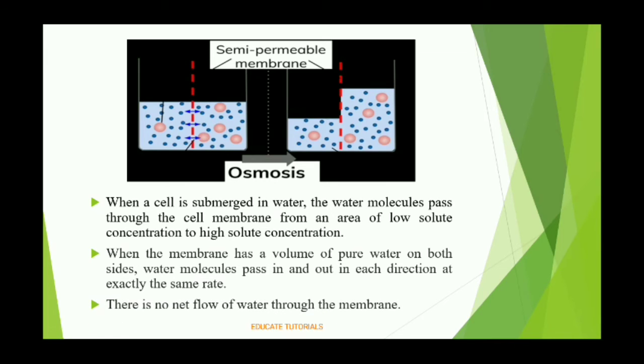So the net flows are zero, and there is no net flow of water through the membrane in pure water. When we observe pure water osmosis, like the movement of pure water, at that time there is no net flow of water through the membrane.